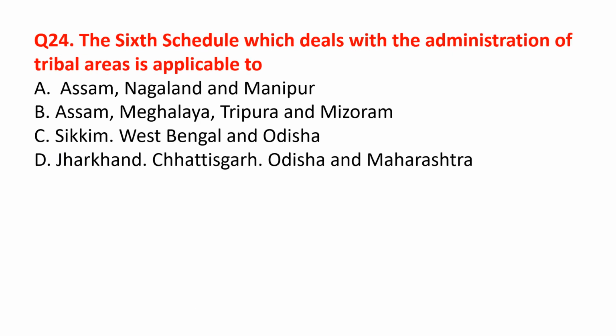The sixth schedule, which deals with the administration of tribal areas, is applicable to Assam, Meghalaya, Tripura and Mizoram.